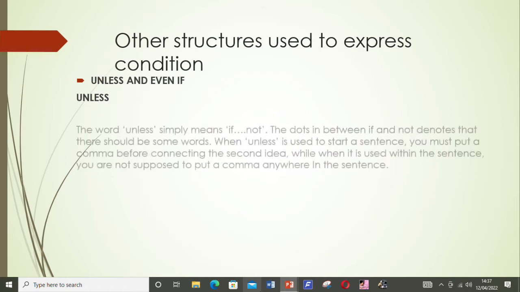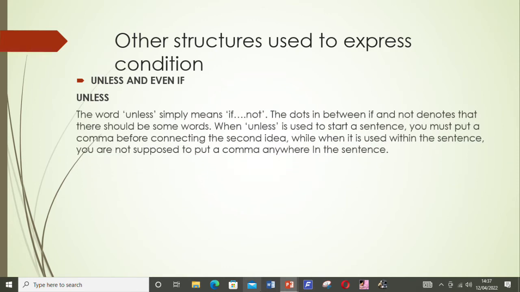Unless and even if. Unless tends to confuse people during exams. But it's very simple. What you need to know about English is that you do not rewrite sentences according to how you feel like it sounds. Let the sentences sound correct according to the standards of English. That's how it is.